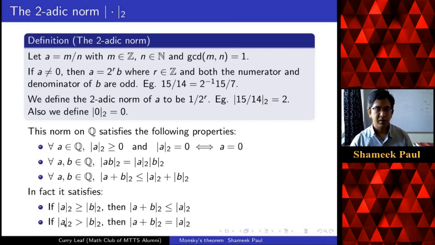But now we have another fact: if one of them is strictly bigger, then the two-adic norm of the sum is equal to the bigger one. So we will be using both these facts as well as the multiplicative property. These three facts will be used in what we do next.